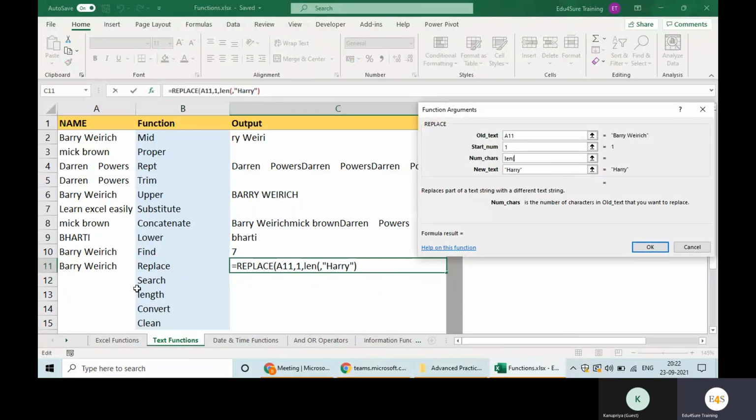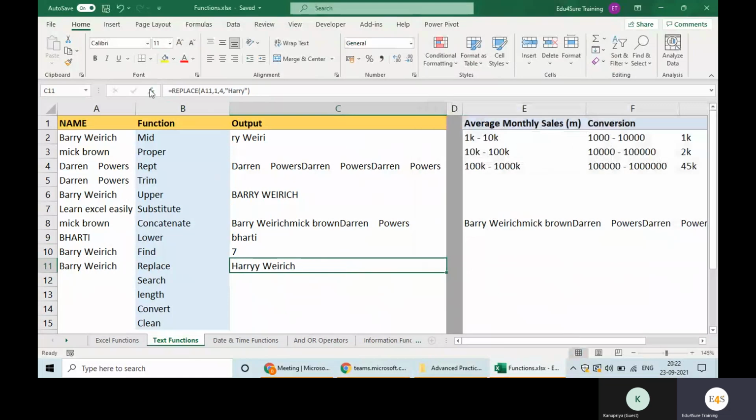For these things, I told you one thing in the first class: we need to make everything dynamic, so that we are not supplying any value manually. So we use the length function there. I will cover it.